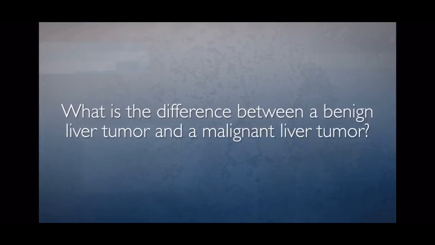The difference between a benign liver tumor and a malignant liver tumor is the ability of the cells that make up that tumor to spread elsewhere in the body and cause harm. For a benign liver tumor, these are things which usually do not grow quickly, and they do not leave the liver and colonize other areas of the body and cause harm. Cancer, on the other hand, can. Cancer invades the normal tissues, spreads throughout the liver, and can go elsewhere in the body, and ultimately can unfortunately take